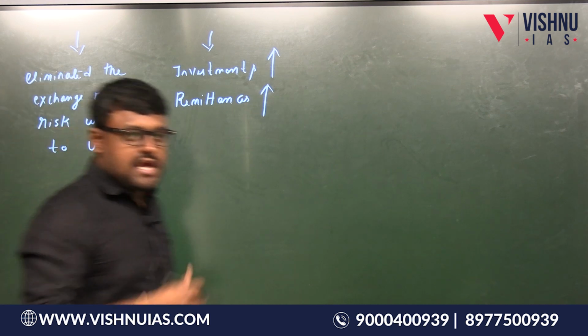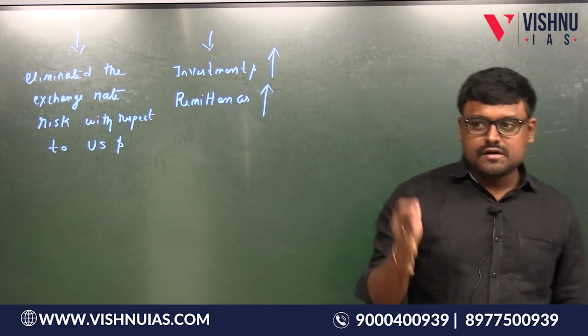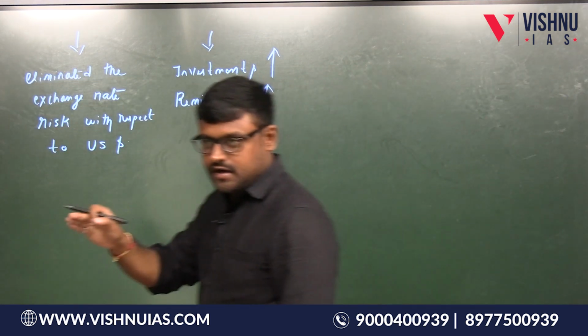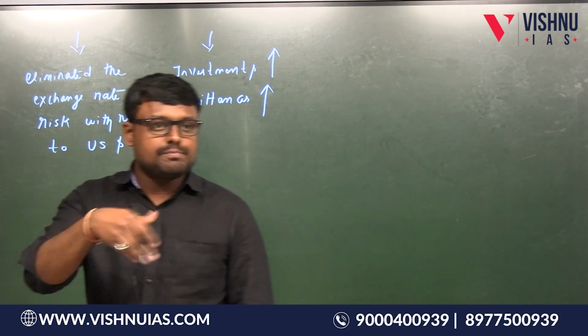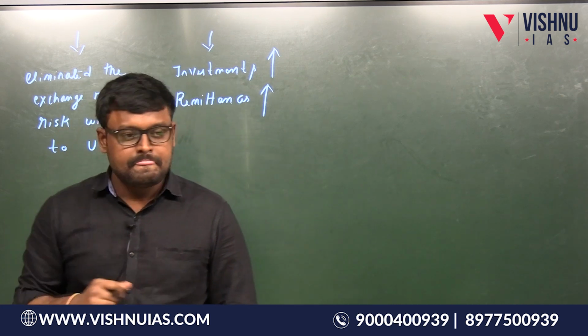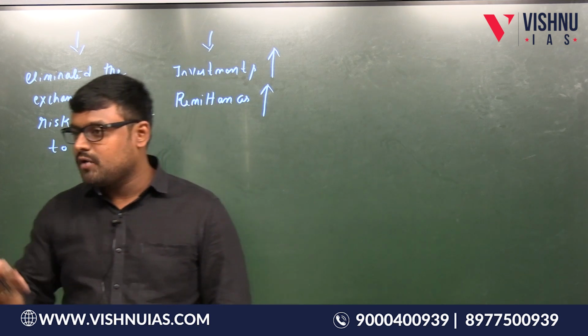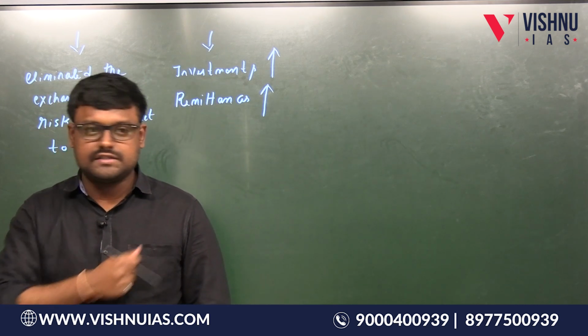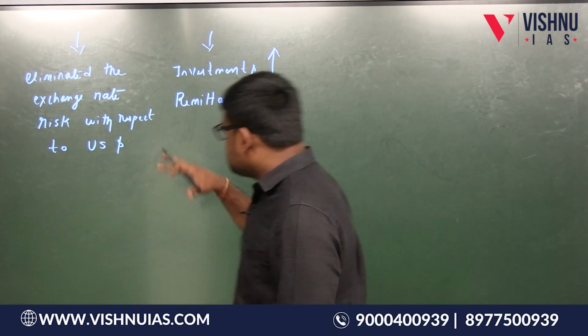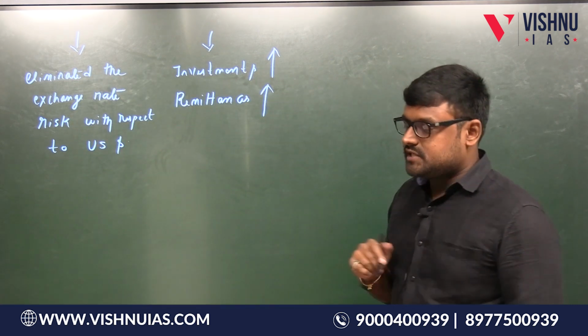That means if the US dollar with respect to the Indian rupee got appreciated, that means the Indian rupee with respect to the US dollar got depreciated. That is called exchange rate risk. We have eliminated this because we have eliminated the intermediacy of US dollars here. Is this point clear? So these are some advantages. Please write down these 2 points as well.